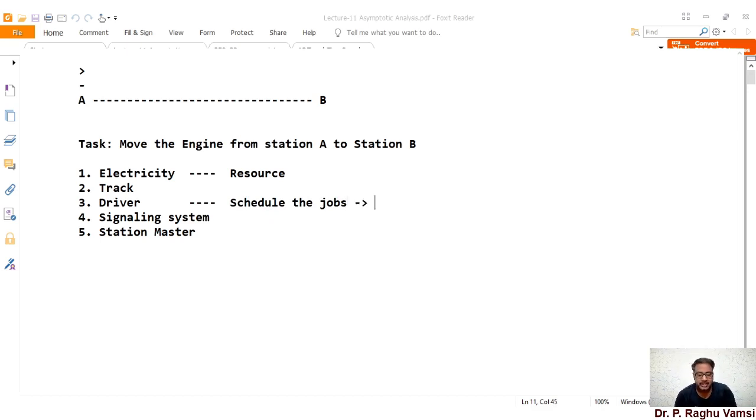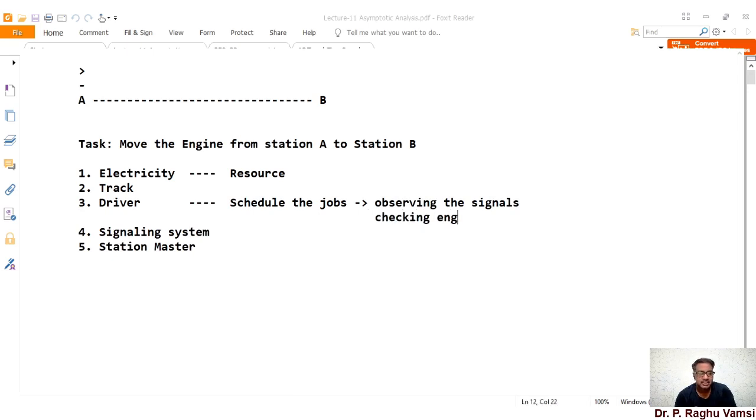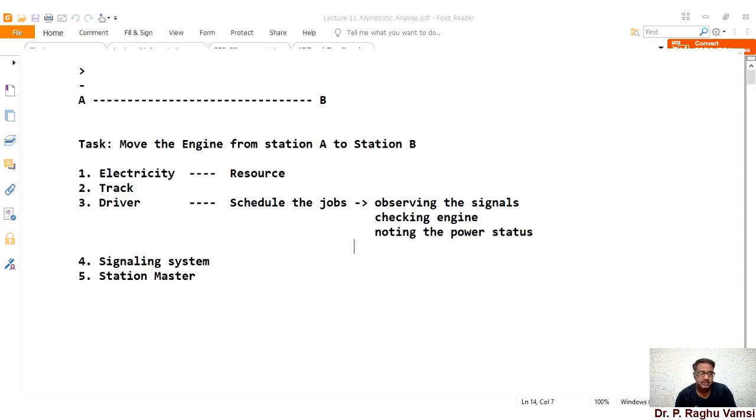The jobs may be like this: observing the signals, checking the engine, noting the power status, blowing the horn, and moving the train.